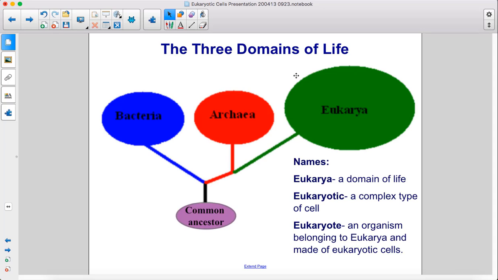Here are the three domains of life. They all originated from a common ancestor, and we have bacteria, archaea, and eukarya. Now here are three different terms. Eukarya is a domain of life. Eukaryotic is a complex type of cell, and a eukaryote is an organism belonging to eukarya and made of eukaryotic cells.